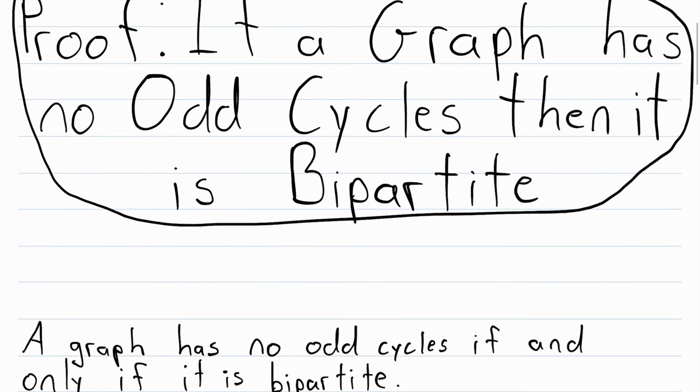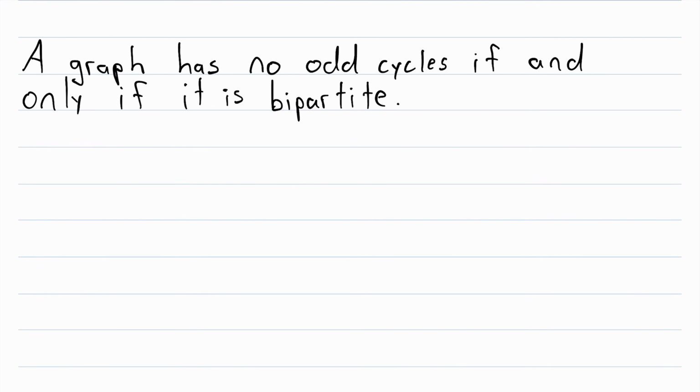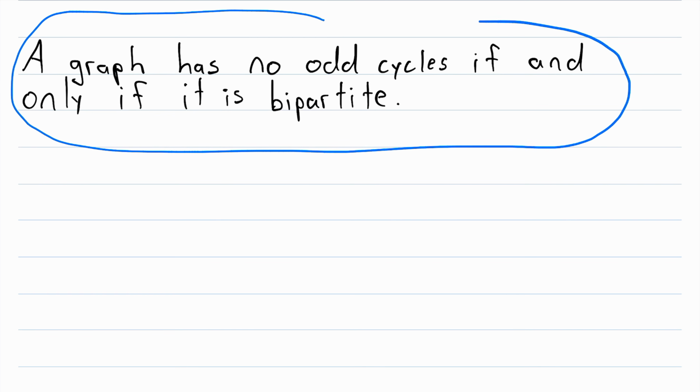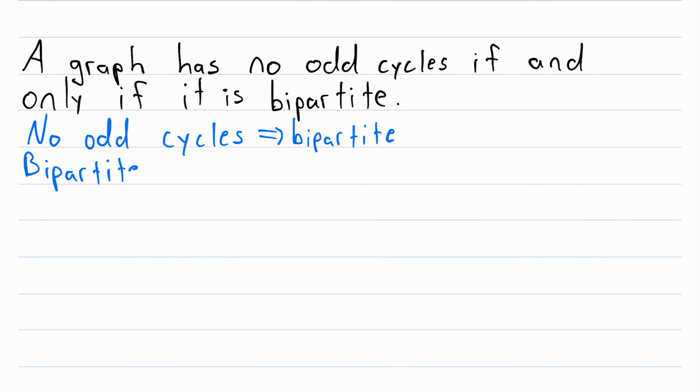I want to begin by mentioning that this statement goes both ways. So a graph has no odd cycles if and only if it is bipartite. So if a graph has no odd cycles, then it is bipartite, and if a graph is bipartite, then it has no odd cycles. However, it's quite a bit easier to prove this direction, that if a graph is bipartite, then it has no odd cycles.